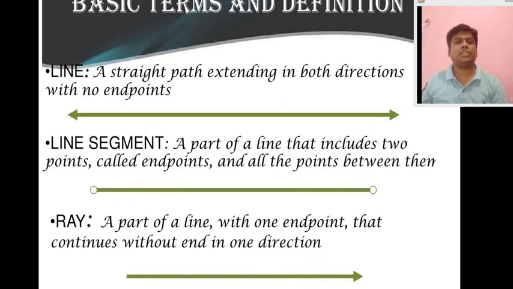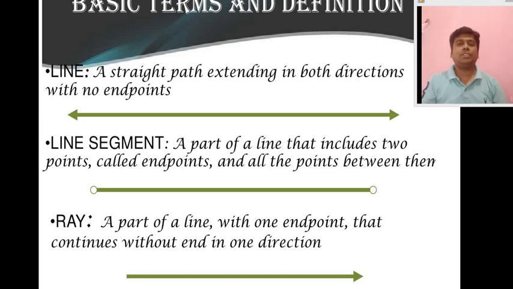Next is some basic terms and definitions. What is a line? We have studied already. A line is a straight path extending itself in both directions. It can be extended endlessly in both directions. It doesn't have any definite length. It doesn't have any fixed length. It doesn't have any end point.